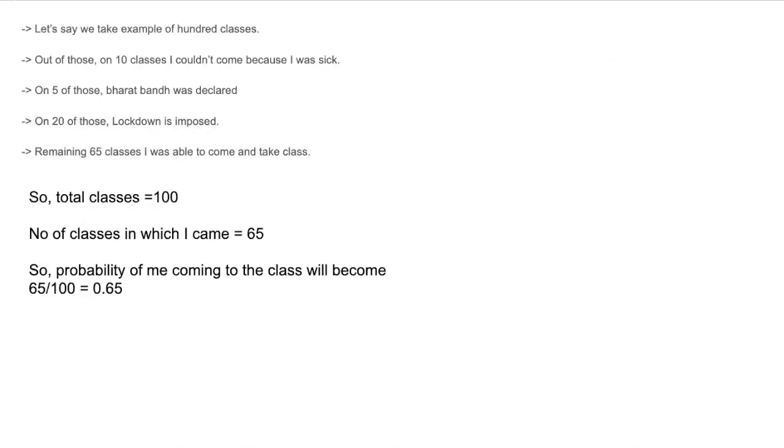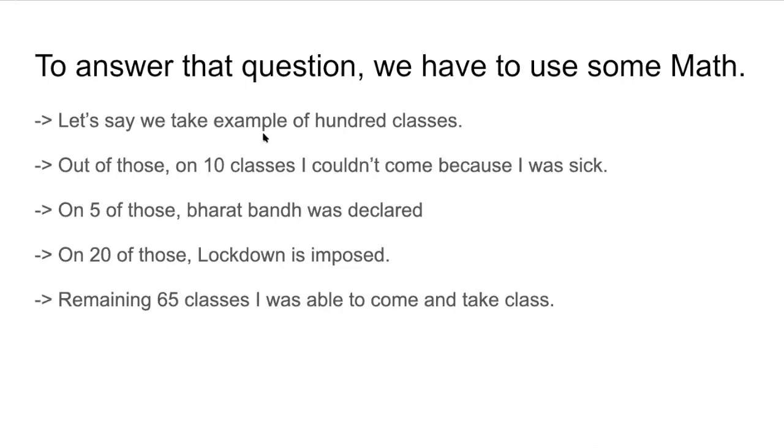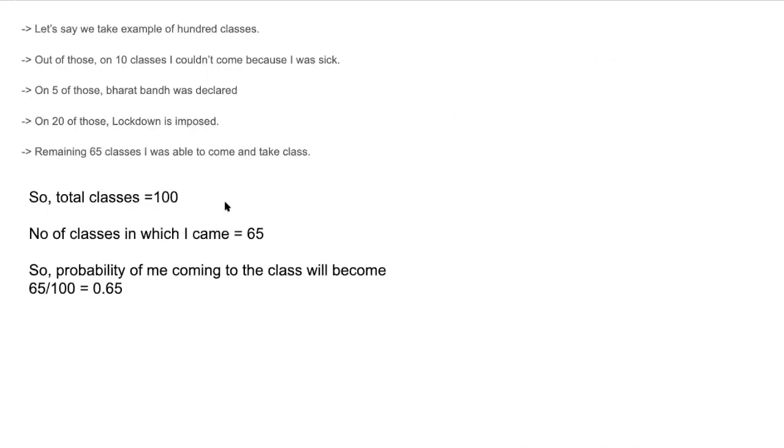In ninth standard, you have learned something called experimental probability. What is that? If we consider this as an experiment, that is, me coming to class is an experiment, what are the outcomes of that experiment? I can come to class or I cannot come to class. So what you have done is, each day I come to class, you noted down whether I have come to the class or not. Now, total number of classes is 100. So the total number of trials that we have done for the experiment is 100.